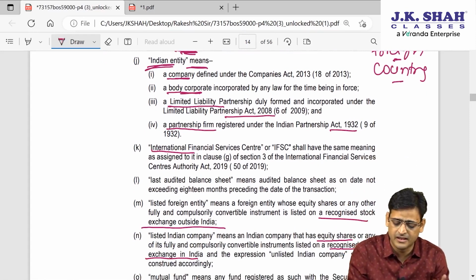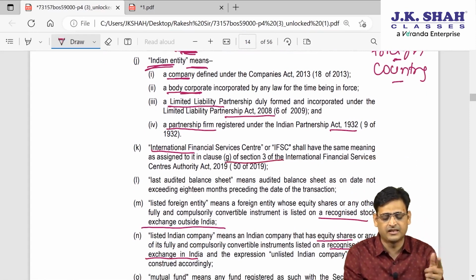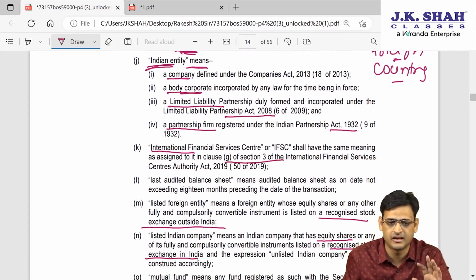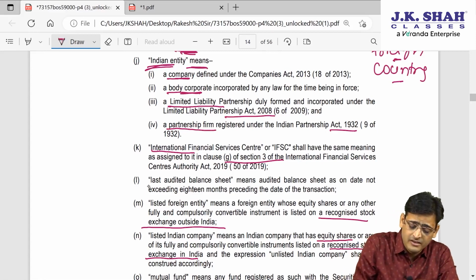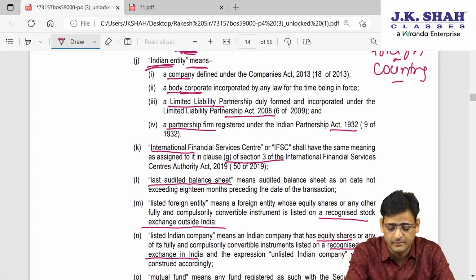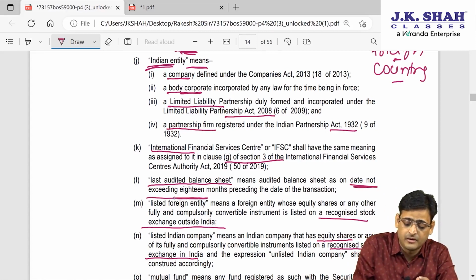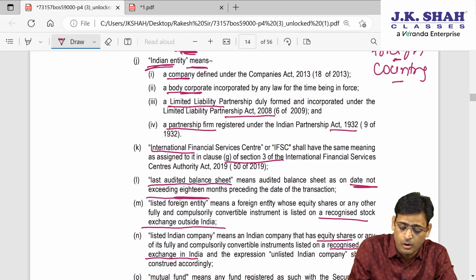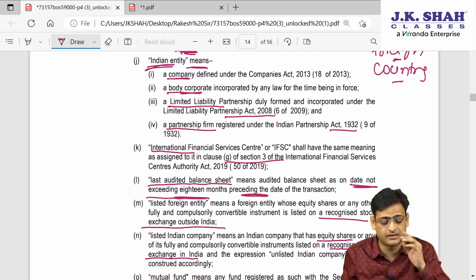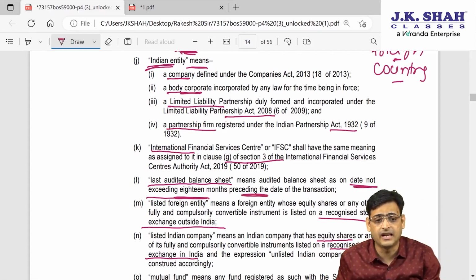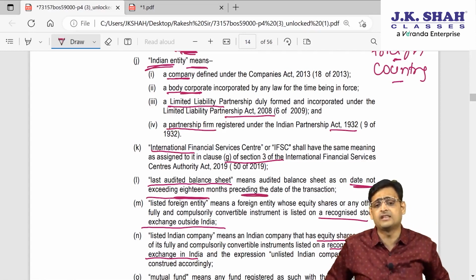IFSC meaning is the same as given in section 3 of the IFSC Act 2019. Whenever they use the words last audited balance sheet, you have to read it as a balance sheet not older than 18 months prior to the date of transaction.